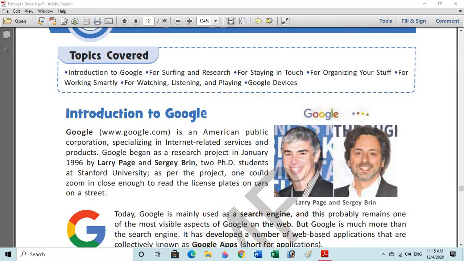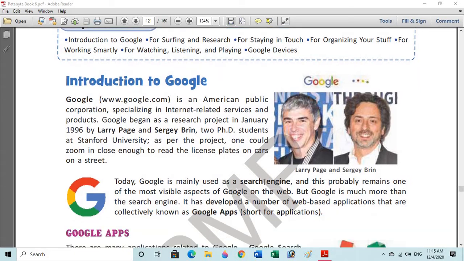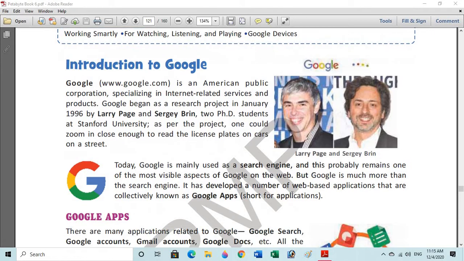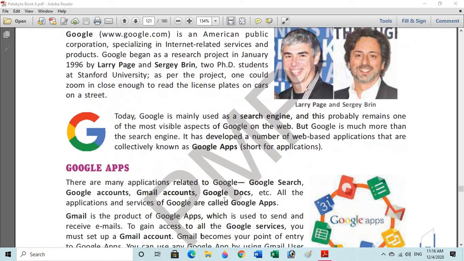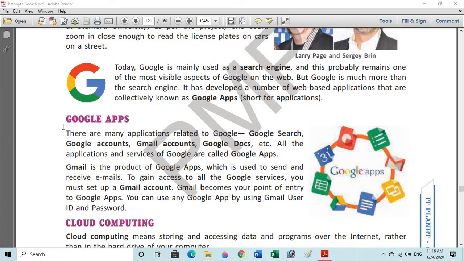Google is an American public corporation specializing in internet related services and products. Google began as a search project in January 1996 by Larry Page and Sergey Brin. Today Google is mainly used as a search engine, and this probably remains one of the most visible aspects of Google on the web. But Google is much more than the search engine. It has developed a number of web applications that are collectively known as Google Apps. So let us learn about Google Apps.